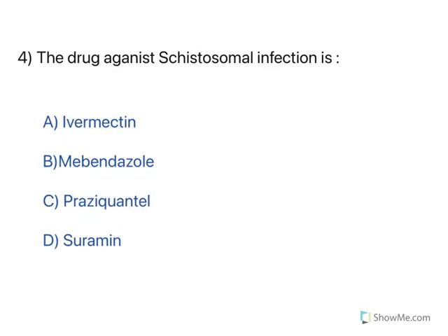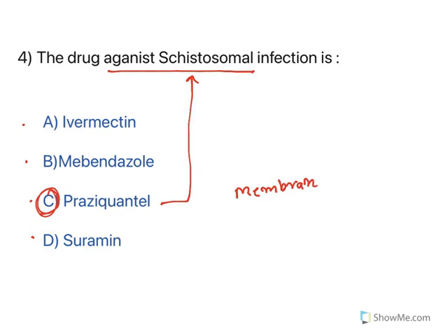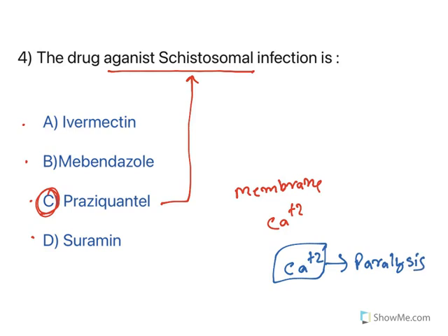Moving to the next one. Now, the drug which is used against schistosomal infection. All these drugs can be used to treat helminthic infections or parasite infections. But the drug which is specifically used to treat schistosomal infection is praziquantel. When praziquantel is taken, the parasite membrane permeability for calcium is increased. That means the parasite will have more calcium inside itself. What happens when calcium is there? It causes contraction and a kind of paralysis, and that is what causes the death of the organism. And it is very specific to schistosoma.